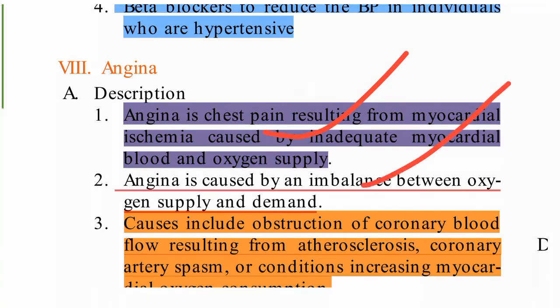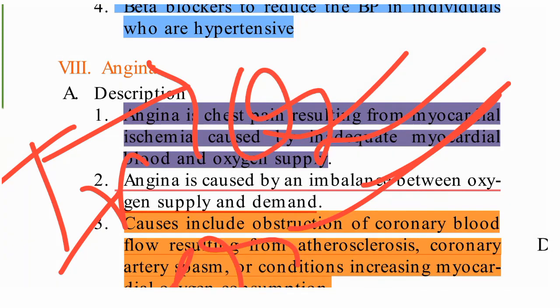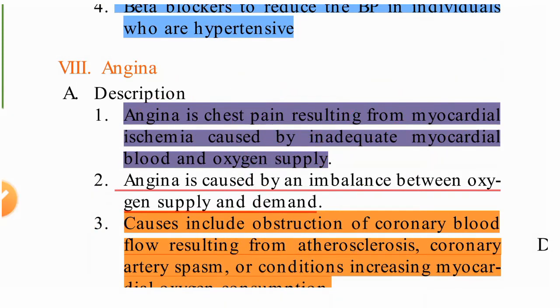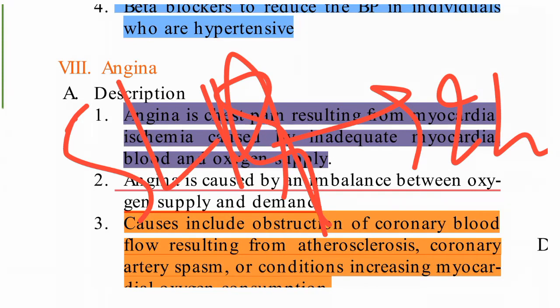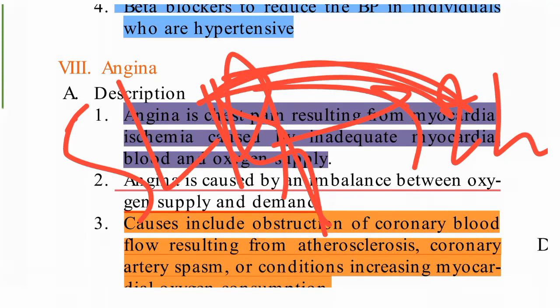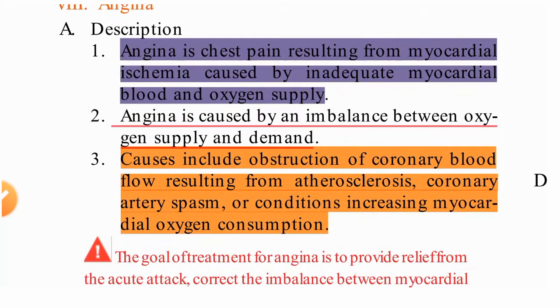Angina is caused by an imbalance between oxygen supply and demand. It will be imbalanced. How much oxygen does it need and how much is it supplying? Say he needs 5 liters of oxygen, just as an example. If he needs 5 liters of oxygen and he is getting just 2 liters, there is an imbalance. So he will have ischemia at that part.